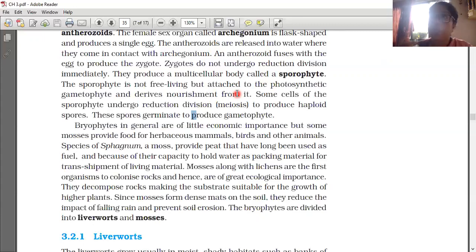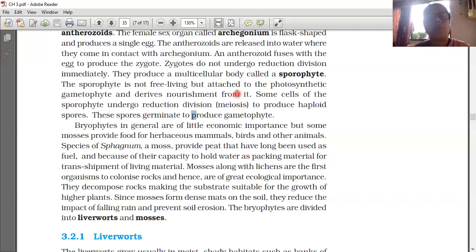They produce a multicellular body called sporophyte first. This sporophyte is living on the gametophyte only, depending on the gametophyte for food and nourishment. Some cells of the sporophyte undergo reduction division. Now only is reduction division taking place in the sporophyte to produce haploid spores. These spores germinate to produce the gametophyte.